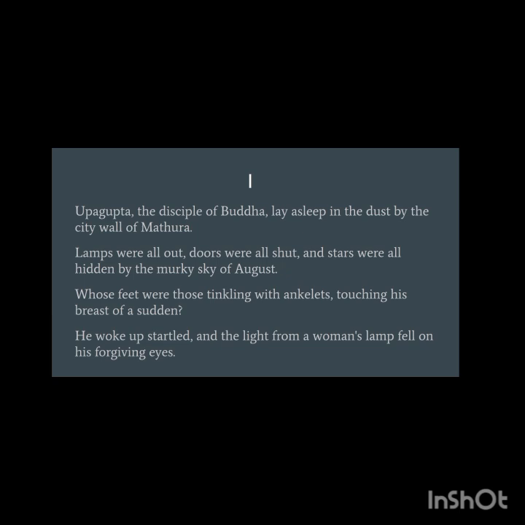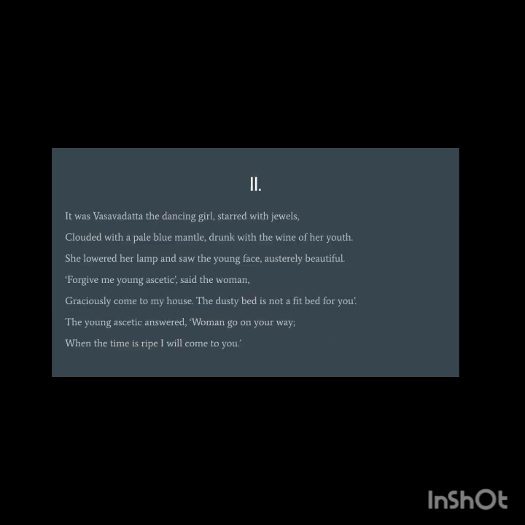Then it was Vasavadatta, the dancing girl, starred with jewels. So it was Vasavadatta. We are told about the girl now. Dancing girl, obviously a courtesan, a prostitute, a woman of easy virtue. Starred, that is, filled, covered with jewels. That is, she had a good amount of jewelry on her body.